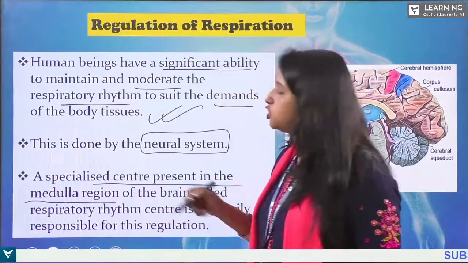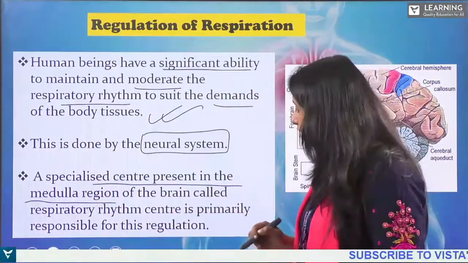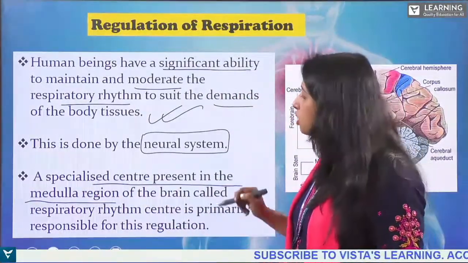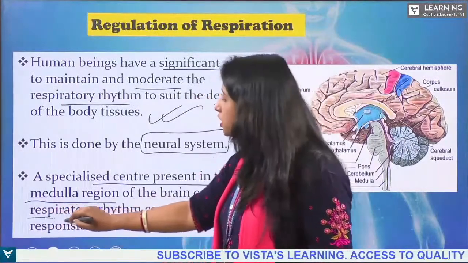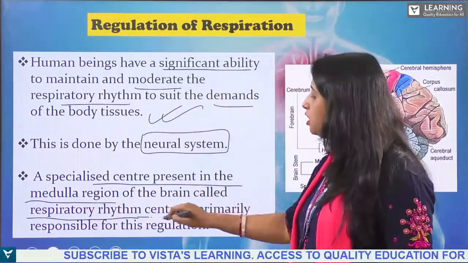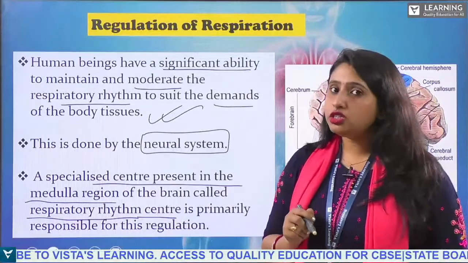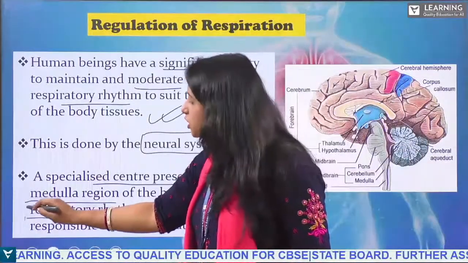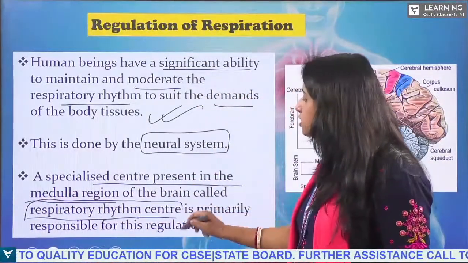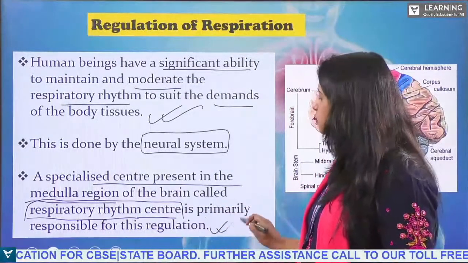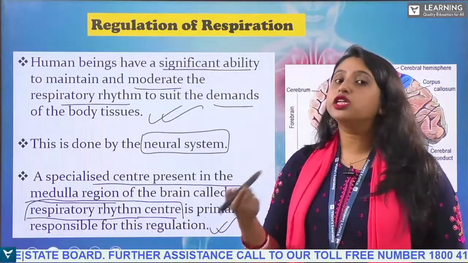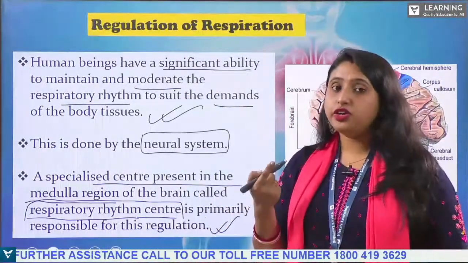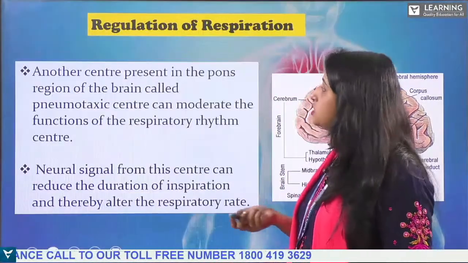In the medulla region of the brain, there is a specialized center called the respiratory rhythm center. It is responsible for the regulation of our respiration.